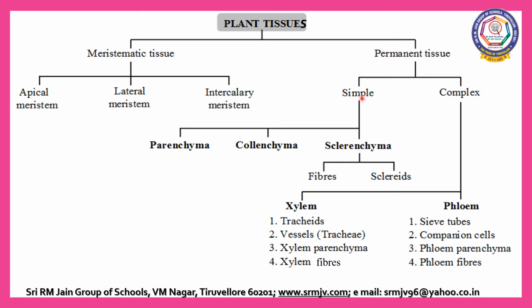There are three types of simple permanent tissue: parenchyma, collenchyma, and sclerenchyma. Sclerenchyma consists of two types: fibers and sclereids. Complex permanent tissue consists of two types: xylem and phloem. Xylem consists of four types of cells: tracheids, vessels, xylem parenchyma, and xylem fibers. Phloem consists of four types of elements: sieve tubes, companion cells, phloem parenchyma, and phloem fibers.